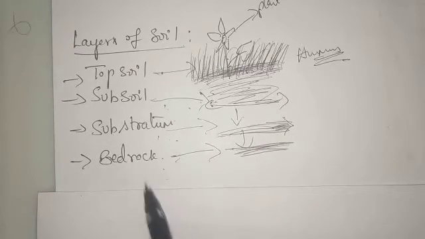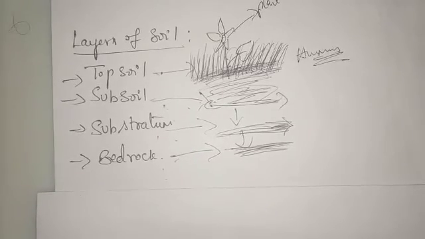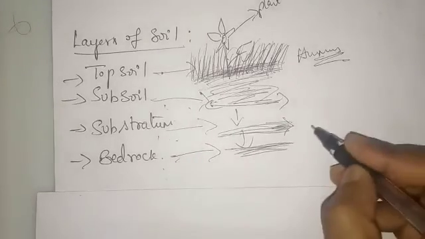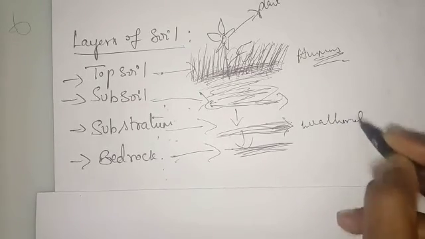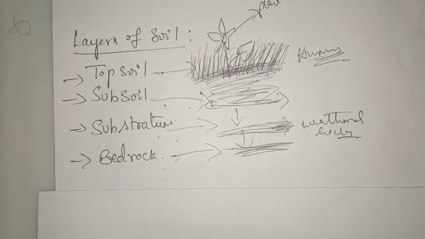Next is substratum. Substratum is a layer of the soil which consists of weathered rocks. Weathered rocks is nothing but what? Due to breaking of rocks into smaller pieces.